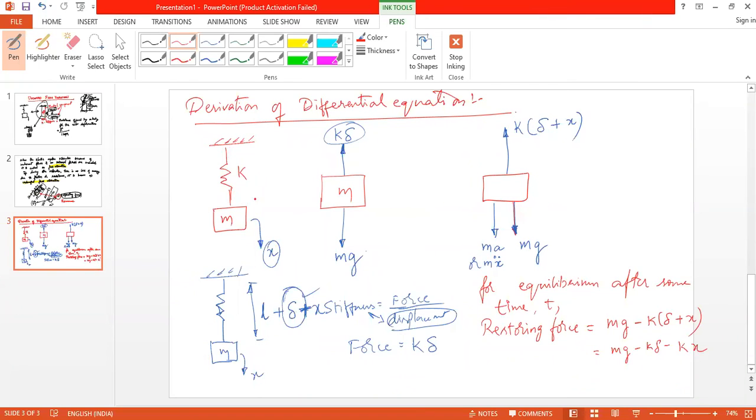So see here, before the application of the initial displacement, this is the free body diagram. Here this body is in equilibrium condition. Therefore, mg is equal to k delta. So these two get cancelled, and the restoring force is equal to kx. And for equilibrium, this restoring force should be equal to the applied force. Right?